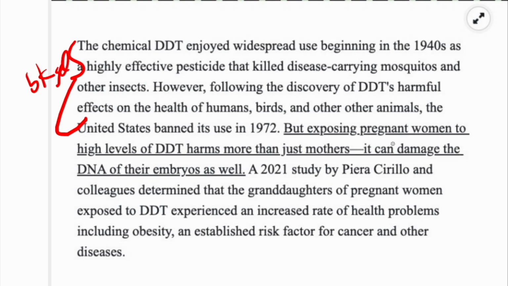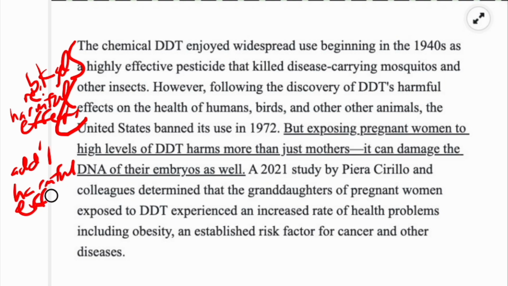Underlined sentence says, but exposing pregnant women to high levels of DDT harms more than just mothers. It can damage the DNA of their embryos as well. Okay, and so now, kind of like with the previous one, we get to the underlined sentence. It gives us a little bit more context for the preceding part. So it's giving us some background on harmful effects. So background regarding harmful effects. Here we have additional harmful effects, beyond those that were known back then prior to when it was banned, the harmful effects that led to the ban.